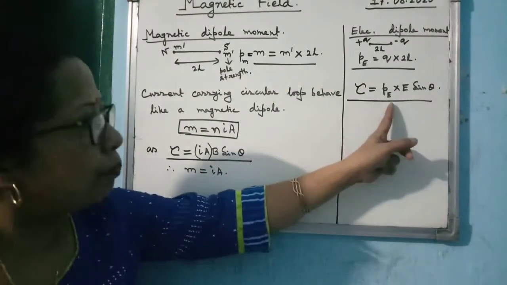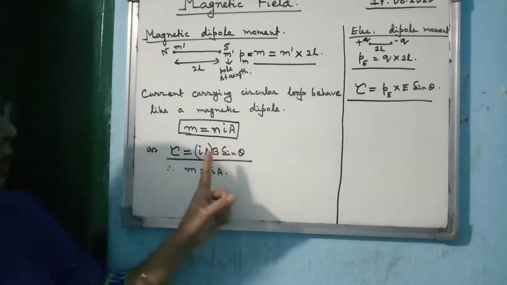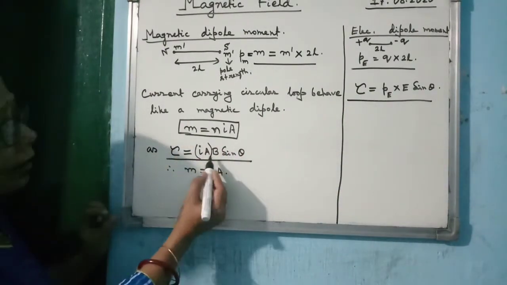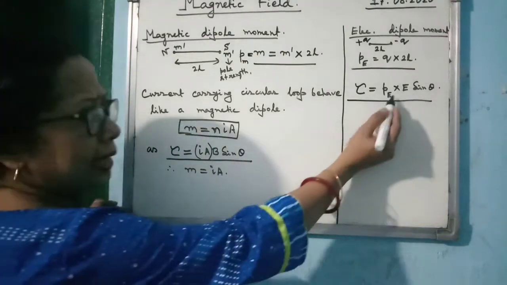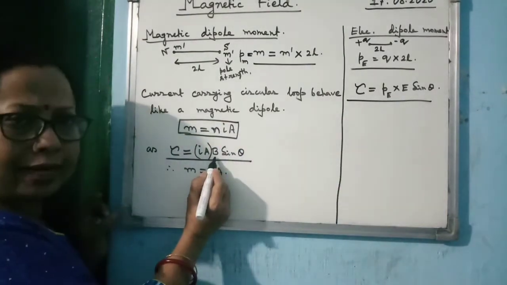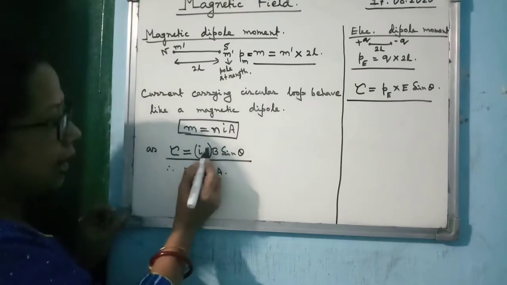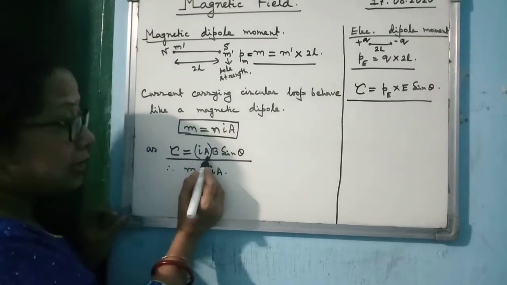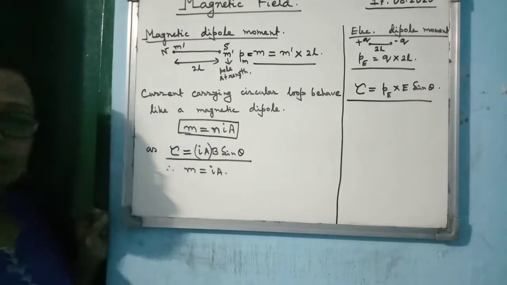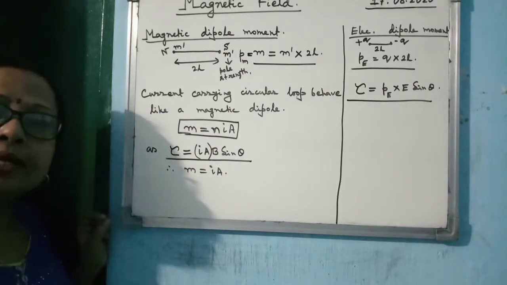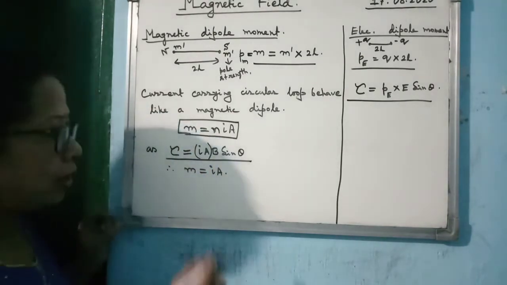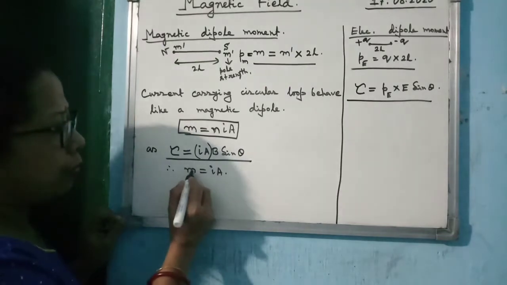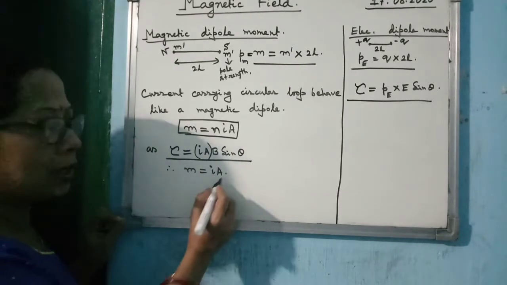If you compare these two relations, in the magnetic case E is replaced by the magnetic field strength B, and the term left is I into A. So you may consider that IA represents the magnetic dipole moment. So the magnetic dipole moment is given by M equal to IA.